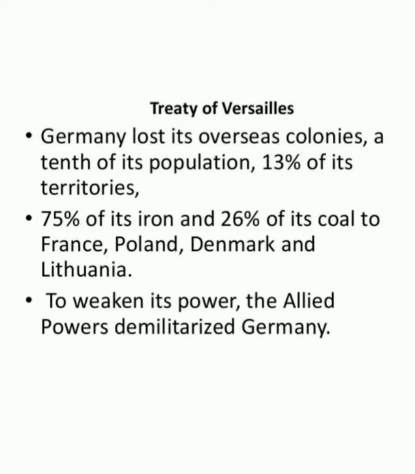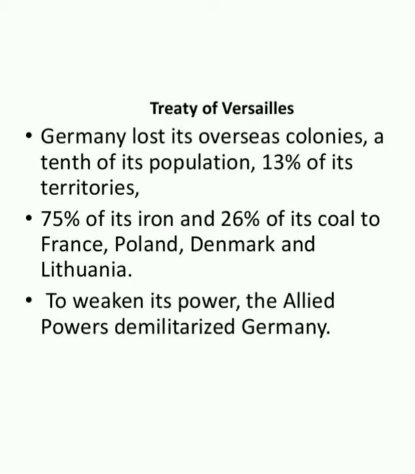So what were the numerous problems? The Treaty of Versailles, also known as the Versailles Peace Treaty, was signed on 28th June 1919. Under it, Germany lost its overseas colonies, a tenth of its population, and one-eighth of its territory.